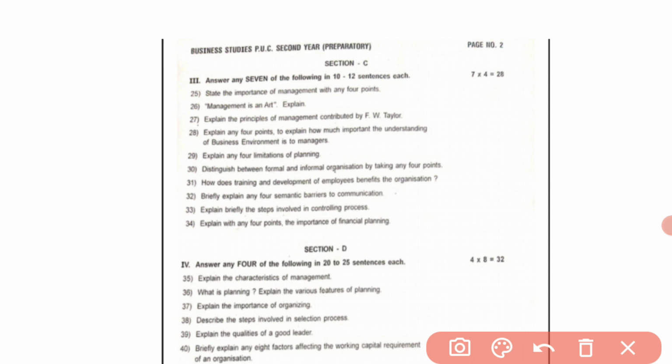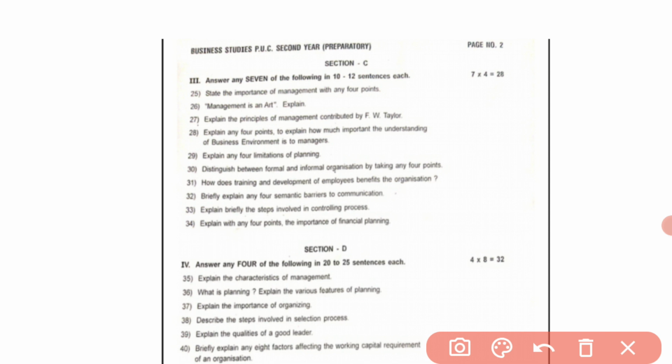Explain any 4 points on how important the understanding of business environment is to managers. Explain any 4 limitations of planning. Distinguish between formal and informal organization by taking any 4 points.